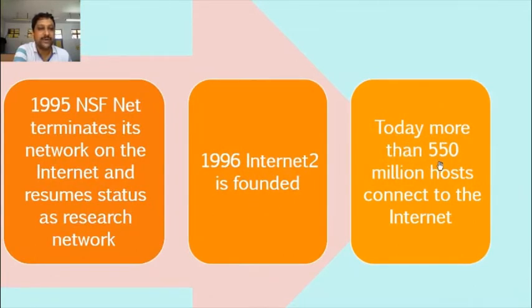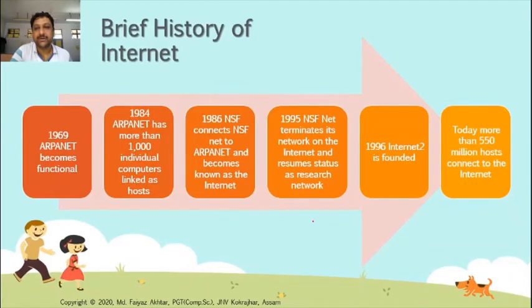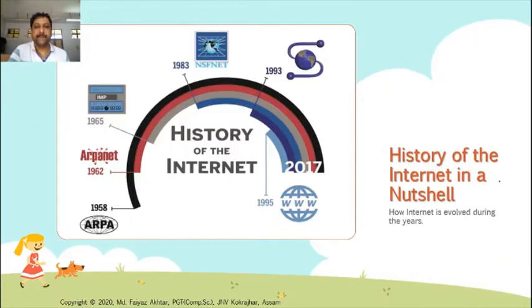Today more than 550 million hosts connect to the internet. Now you understand the history of the evolution of the internet from 1969 to today's network. You can see how much development has taken place. This is also one of the histories of the network.